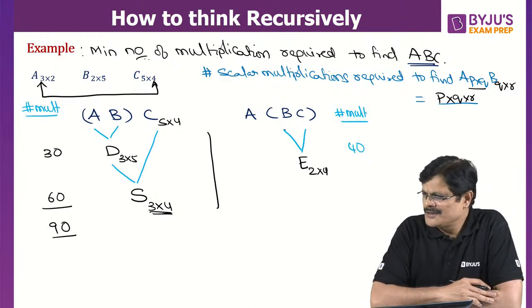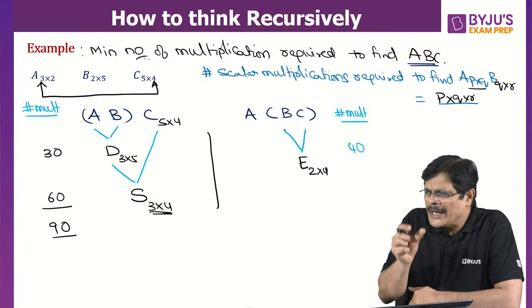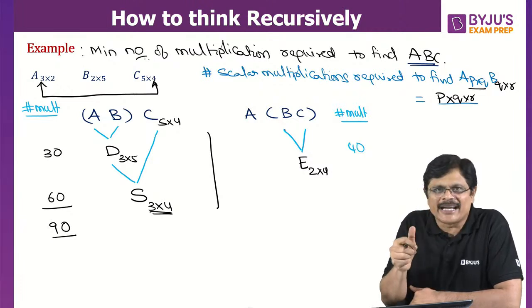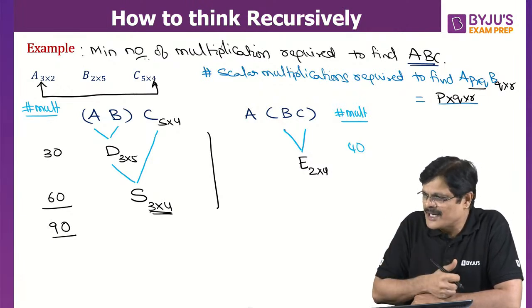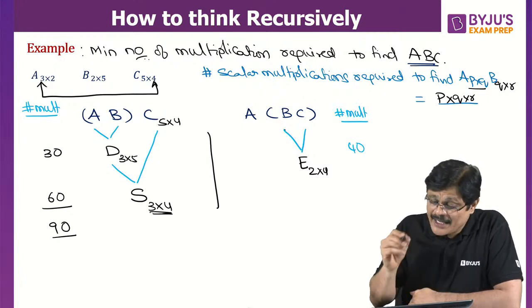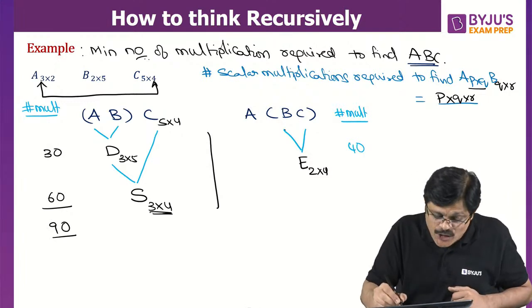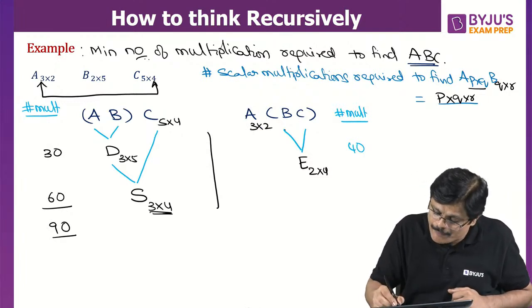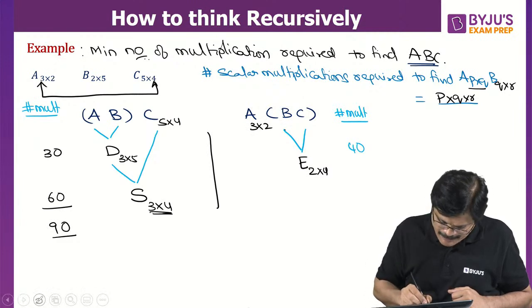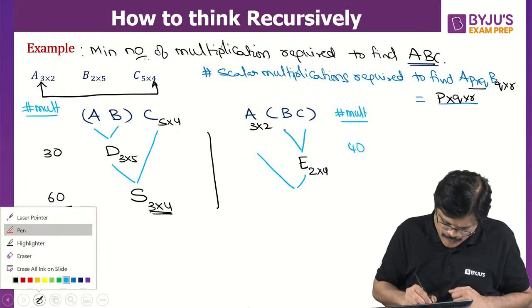Very good. I'm just trying to get into the main idea, so I'm giving you this basic idea quickly. Okay? Now, this needs to be multiplied with A on the left. A is of order 3 by 2. Now, if you multiply these two, you are going to get the final solution matrix.